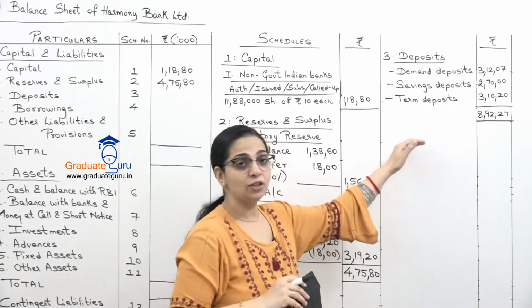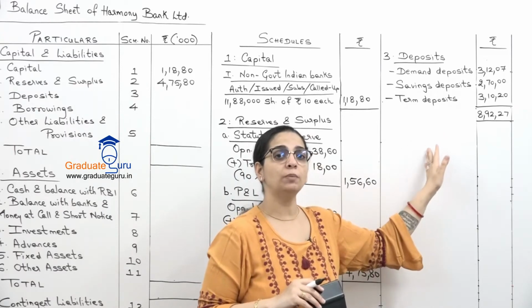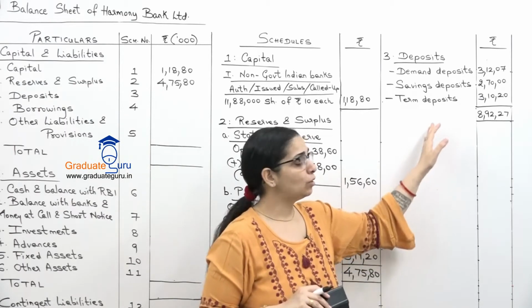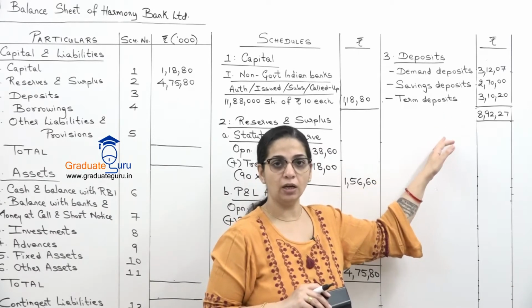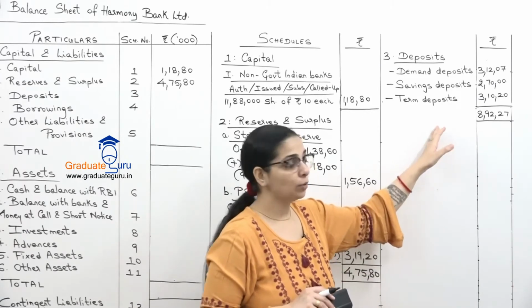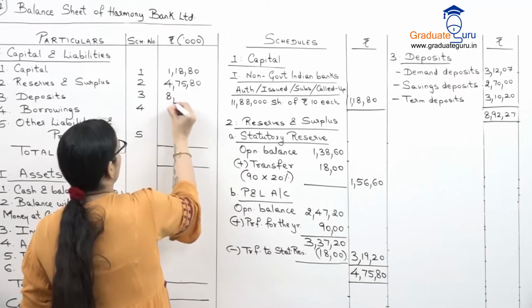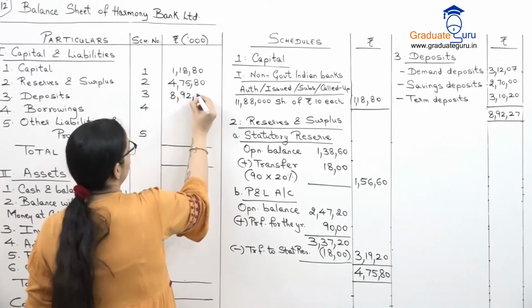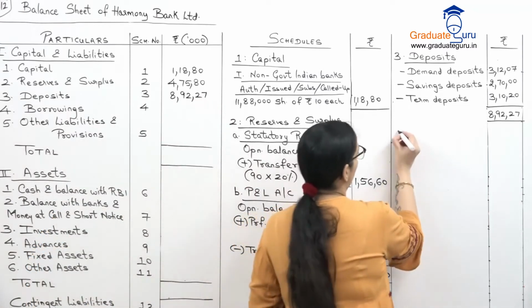Again, we can show a breakup over here, deposits with Indian branches and deposits with branches outside India. Amount same rahega. This total will come in the Indian branches wala head only, because we don't know the breakup of foreign branches. So I'm not going to write that. We'll directly take this to the balance sheet. 89227. Then we go to borrowings.